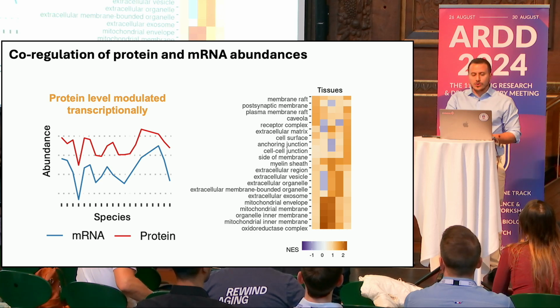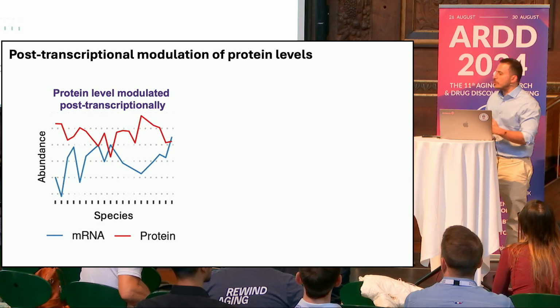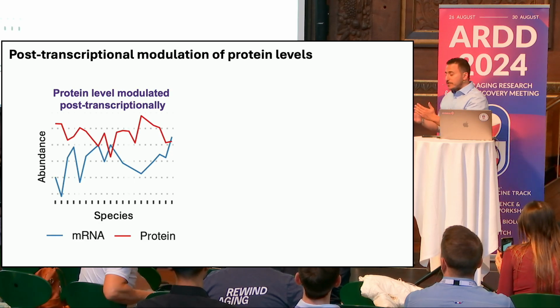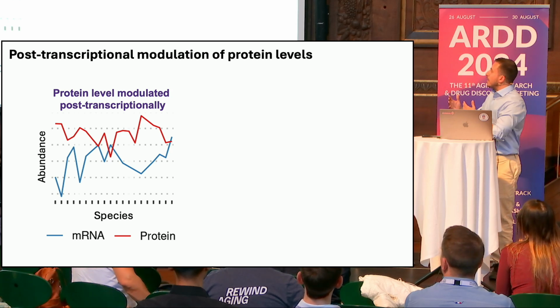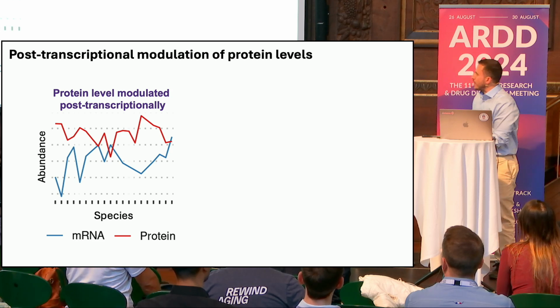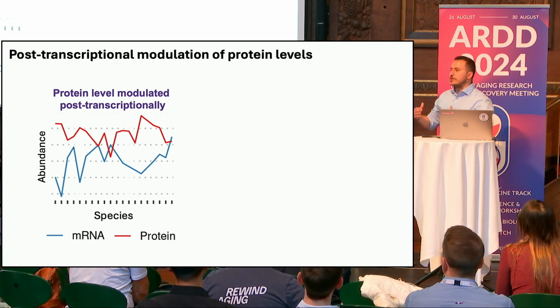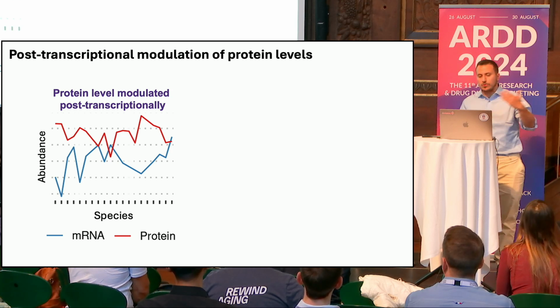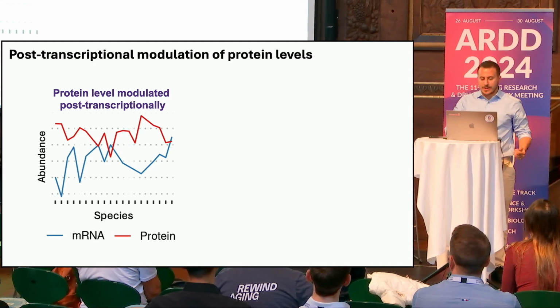We were very interested in a specific category of regulation, which is virtually the opposite, where protein and mRNA levels evolve mostly independently, or in some cases even the opposite way. We call these cases post-transcriptional regulation because it indicates that the modulation of the protein level is happening independently of the transcriptome.